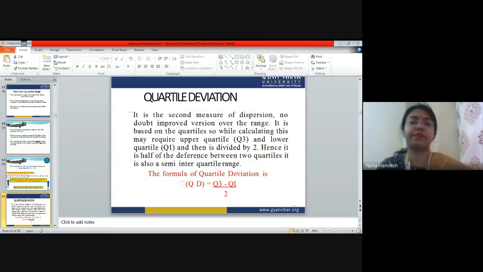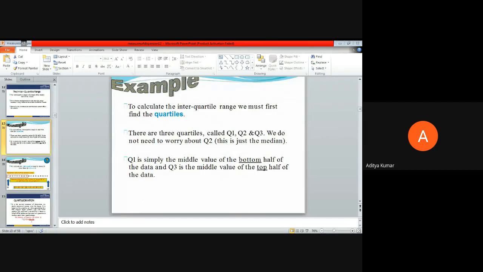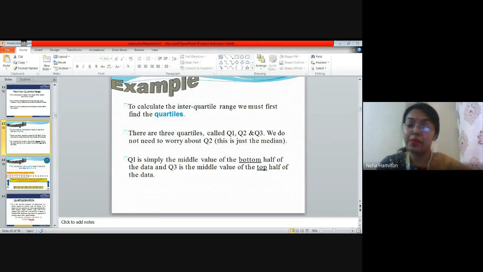Okay. Ma'am, it helps to observe the data. It helps to calculate measure of dispersion. Okay.